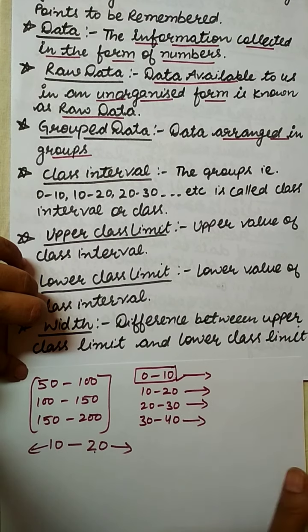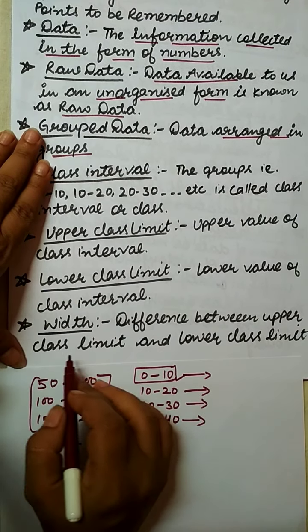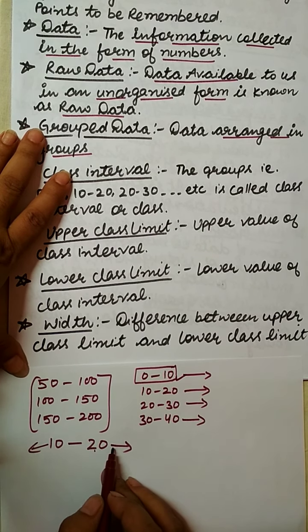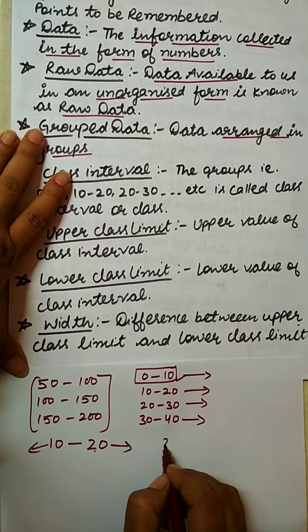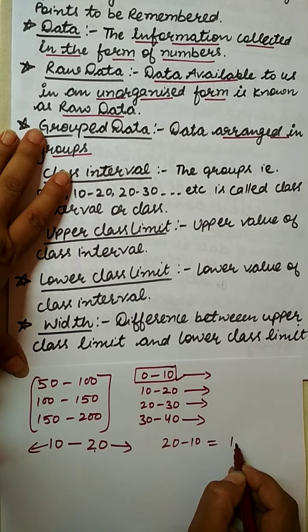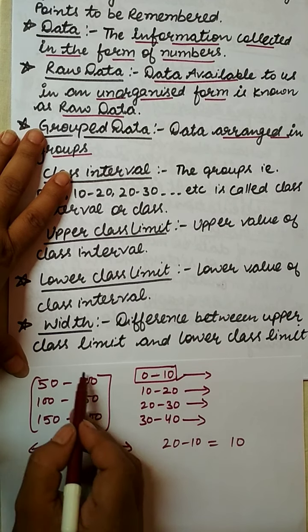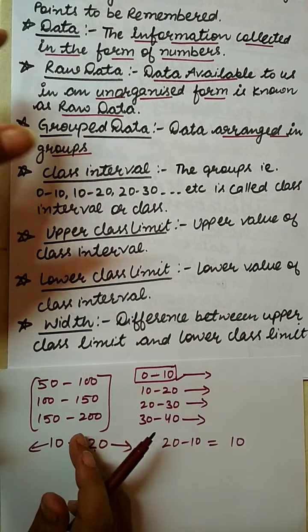Next one is width. Width is the difference between the upper class limit and the lower class limit. As I have written here 10 to 20, it means the width is 20 minus 10, that is 10. For this group the width is 10. For this group, the width is 50.